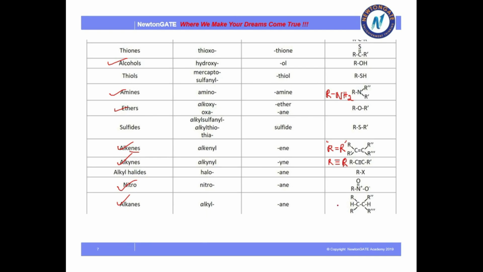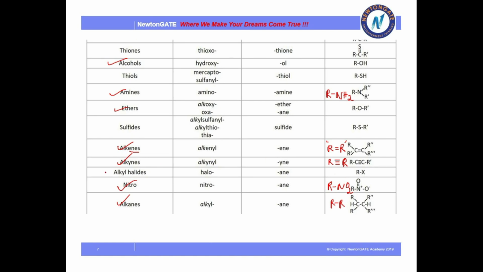And if it is related by a single bond, then it is ane, that is alkane. And of course there is nitro. What is nitro? Nitro is the NO2 group. If your carbon is combined with NO2, then we call it a nitro group.